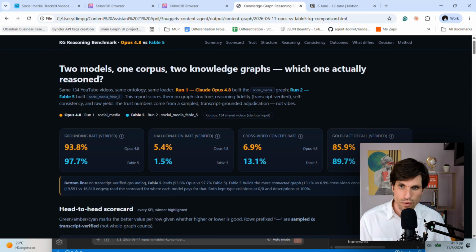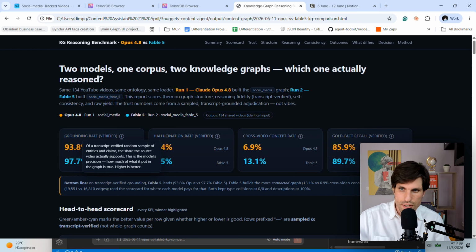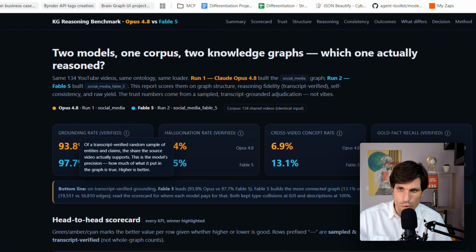Here I have a full audit report generated looking into my two node graphs, making the comparison of the outcomes looking at specific KPIs. Here, for example, we can see the grounding rate, which is a KPI that shows us to what extent the final node graph represents the initial input.